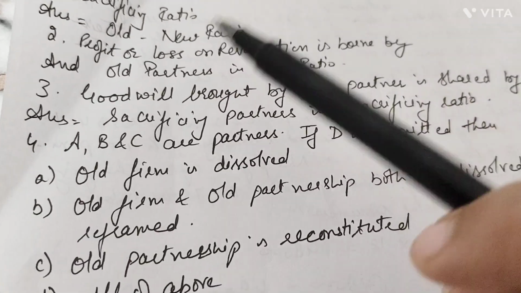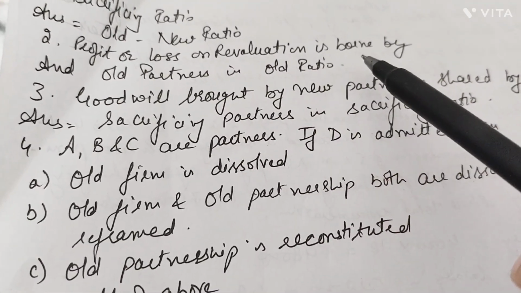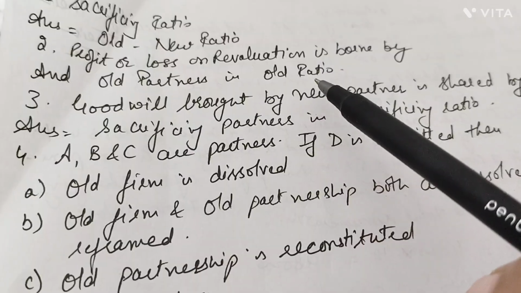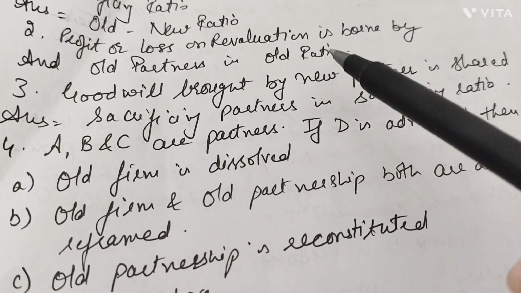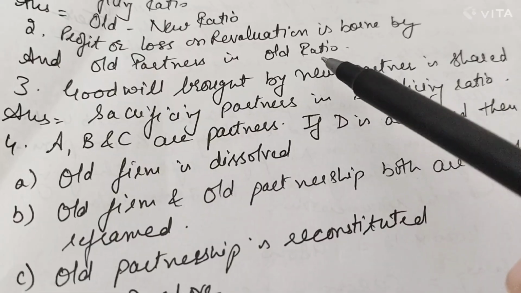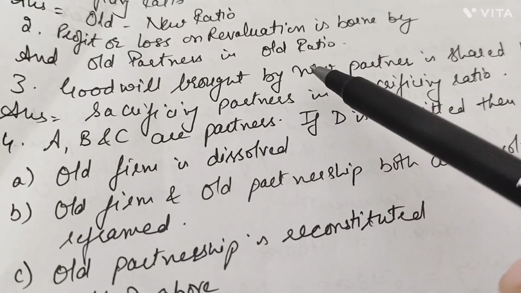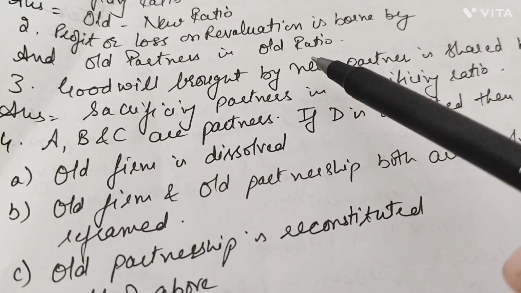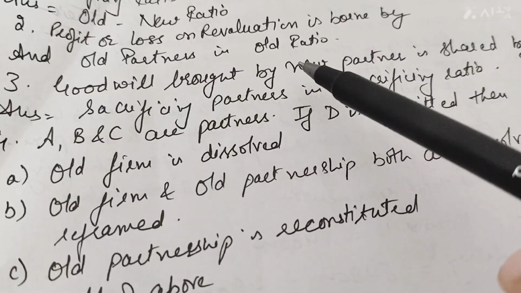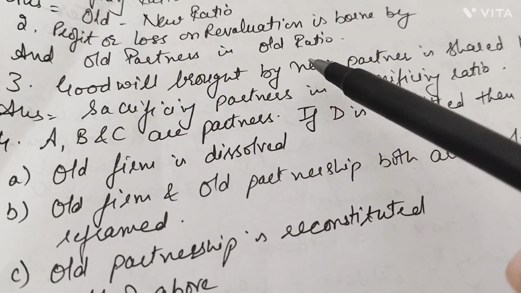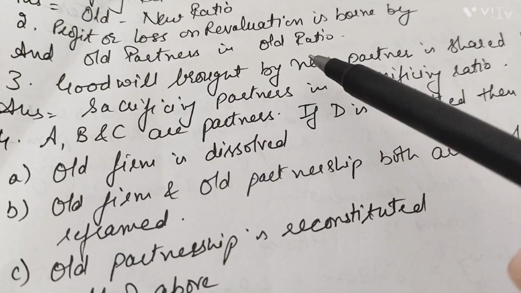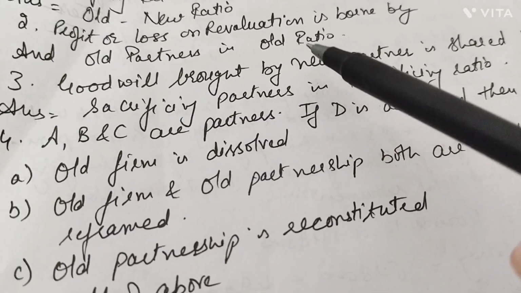Now, the second question is, profit or loss on revaluation is to be borne by old partners in their old profit sharing ratio. Why is it so? I usually tell my students that when a new guest is about to arrive at your home, and the kids have kept some special flavor of ice cream, they would prefer to finish it among themselves before the arrival of the guest.